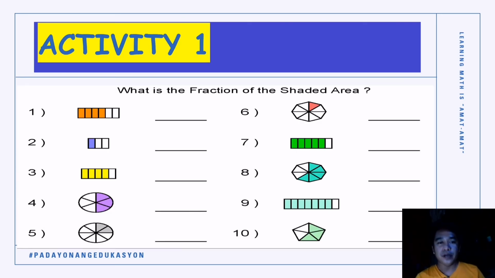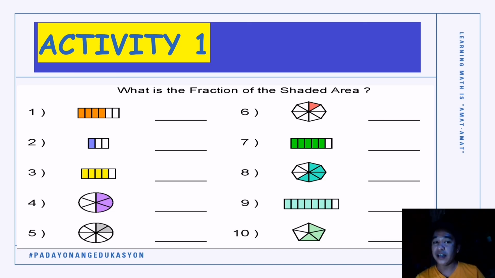So you can pause or stop this video in doing your activity number 1. The direction there is you're going to write the fraction of the shaded area. So only the shaded area.